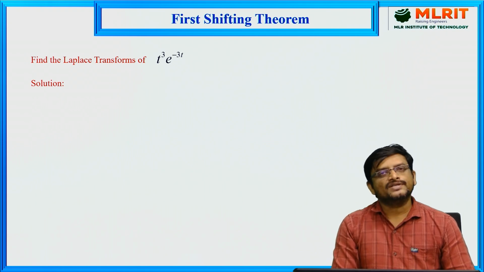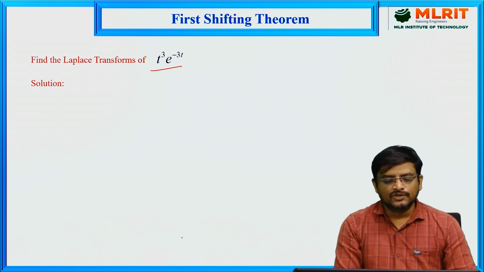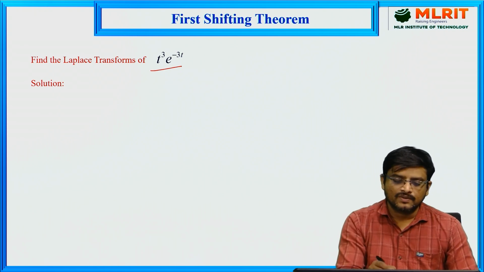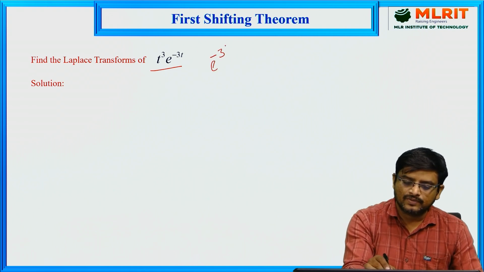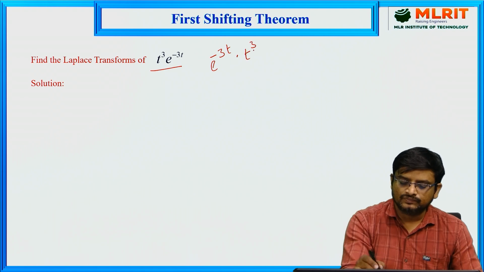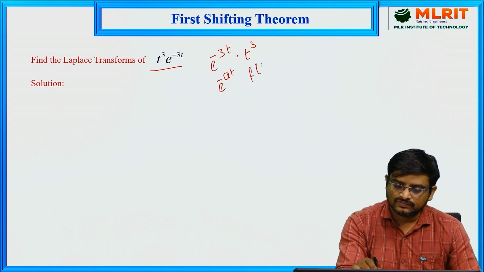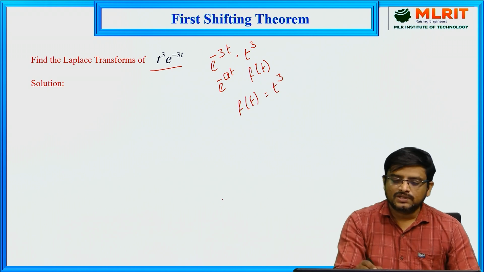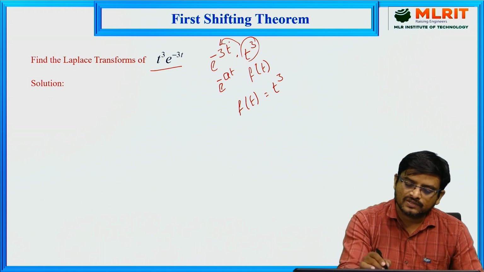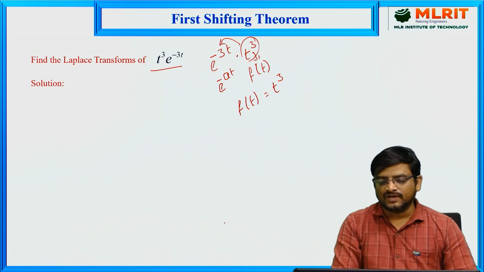Now let us take one more example here for the first shifting theorem. This is the function he has given, t cube into e power minus 3t, whatever the order, a into b or b into a. So first rearrange this, you will get e power minus 3t into t cube. Now this is of the form e power minus at into f of t. Now from this you get the value of f of t. F of t is equal to t cube, because t cube is multiplied with some other function. If any function is multiplied with an exponential function, then that function we have to consider as f of t.